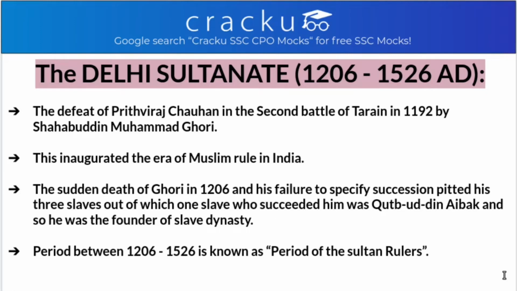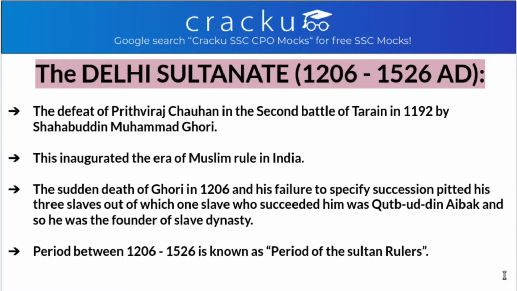So now, first an overall view. The Delhi Sultanate began in 1206 and ended in 1526 AD, and this began with the defeat of Prithviraj Chauhan in the second battle of Tharayan in 1192 by Sahabuddin Muhammad Ghori, and this inaugurated the era of Muslim rule in India. When was the first battle of Tharayan? It was in 1191, and in that first battle, Prithviraj Chauhan won. So he was attacked again by the same person, and this time Muhammad Ghori won the battle.